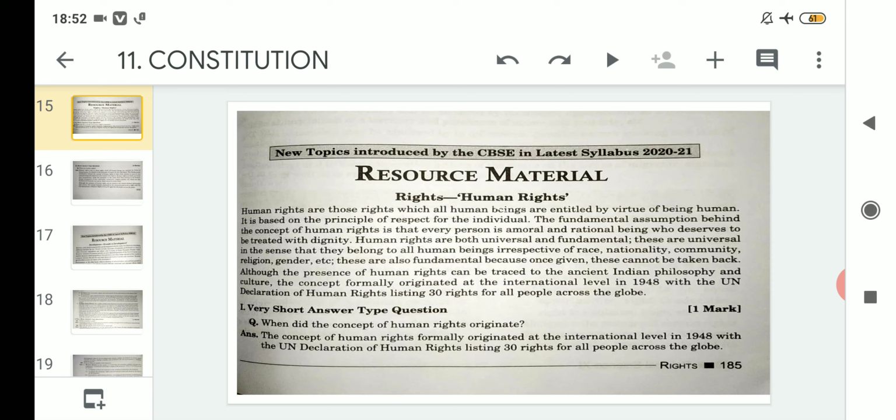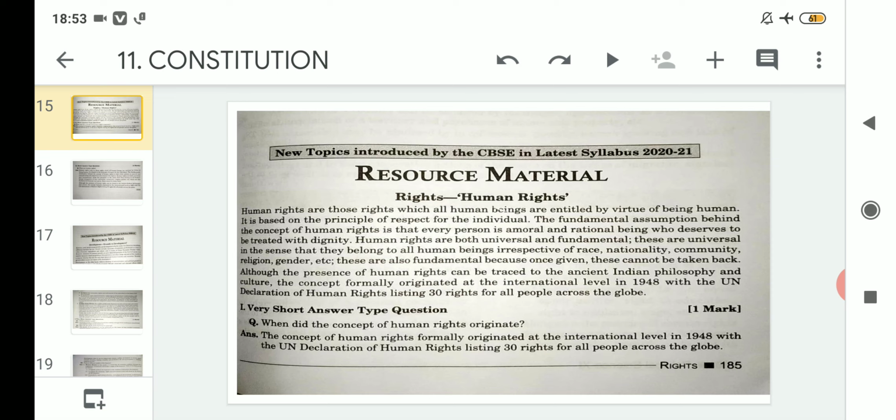Clear? Although the presence of human rights can be traced to ancient Indian philosophy and culture, the concept formally originated at the international level in 1948 with the UNDHR, that means the United Nations Declaration of Human Rights, listing 30 rights for all people across the globe.